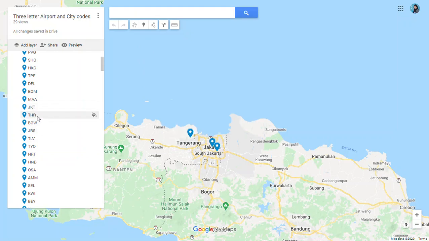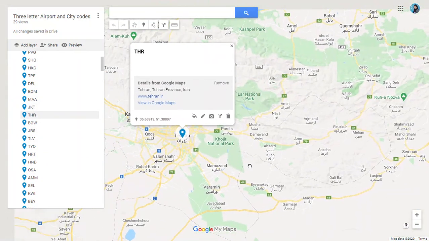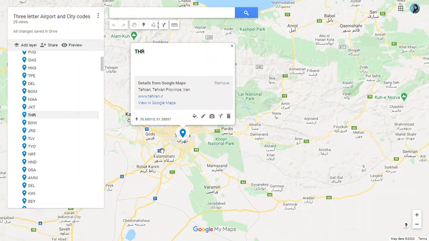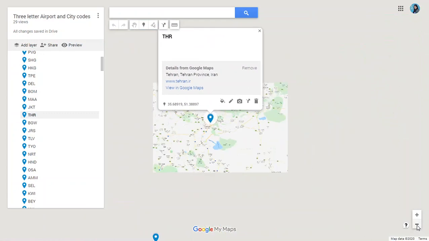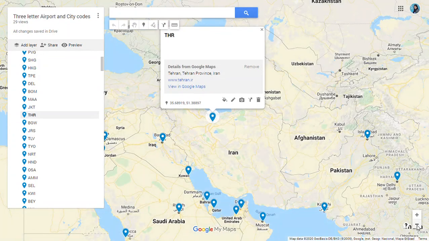Next we have THR for Tehran in Iran. You can see the location, Iran near Iraq. South of Iran is the Persian Gulf. It's in the Middle East.